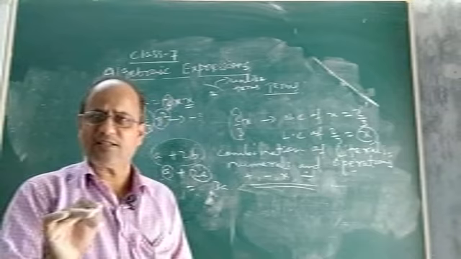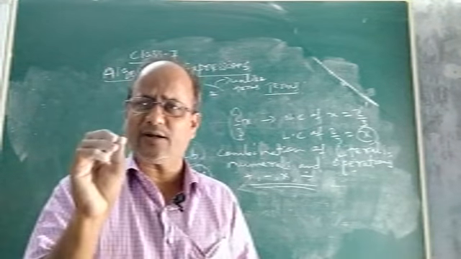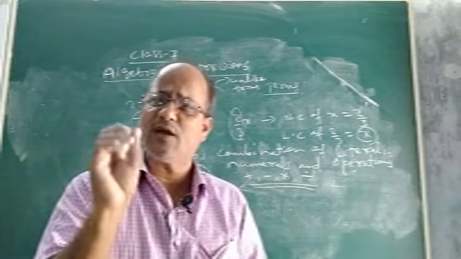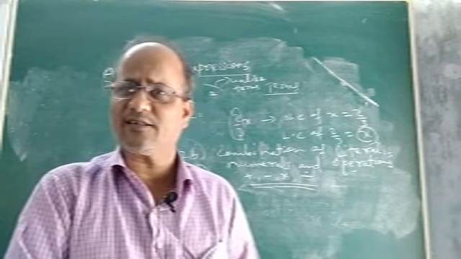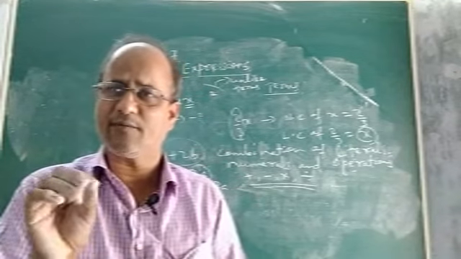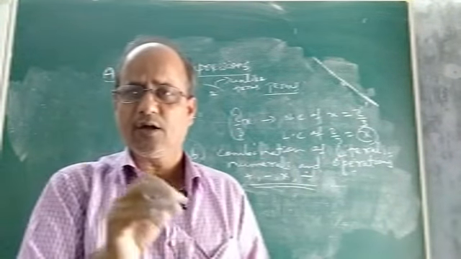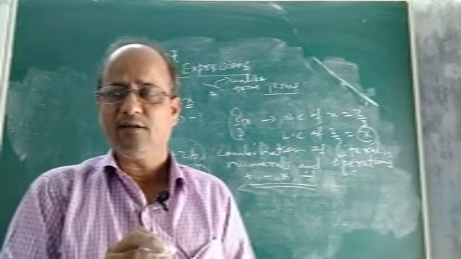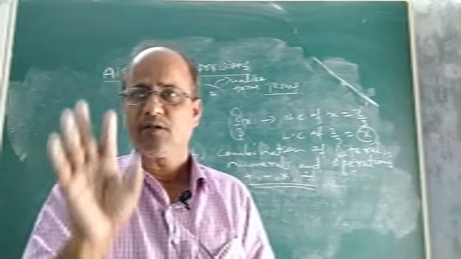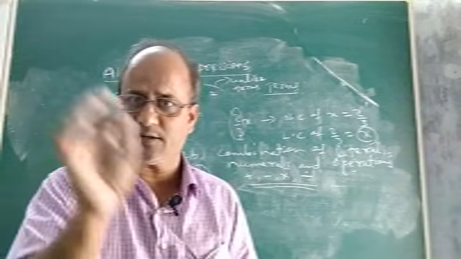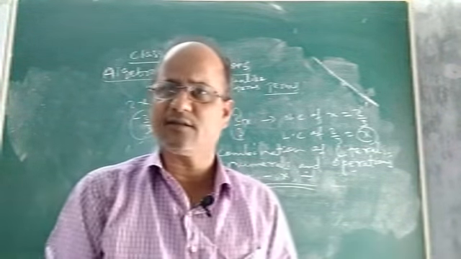Okay, children, these are the things which we had read. What I wanted to convey in this class is that these are the things we have already read in class 6. The only two operations in the class 6 syllabus were addition and subtraction, which we read by two methods: the horizontal method and the column method. But here in class 7, in the chapter on algebraic expressions, we shall discuss basically multiplication. How algebraic expressions are multiplied, what the different methods of multiplying algebraic expressions are, and some application questions related to it, we shall discuss in this class.